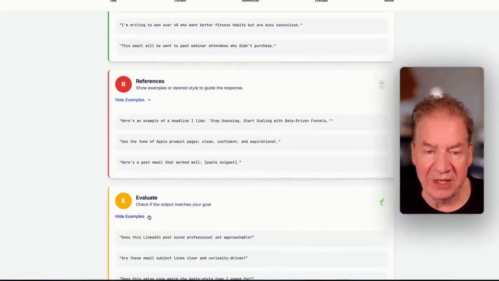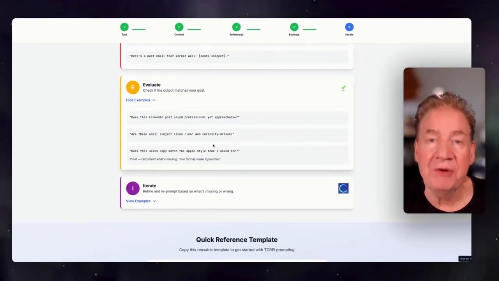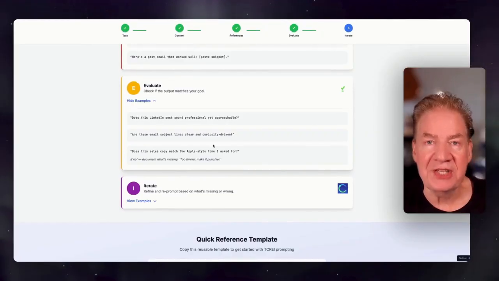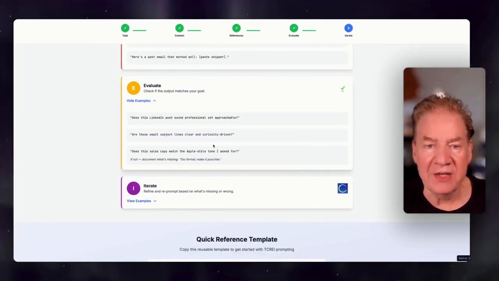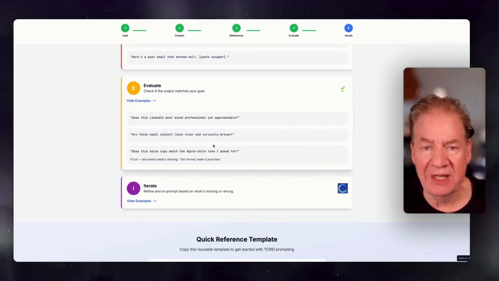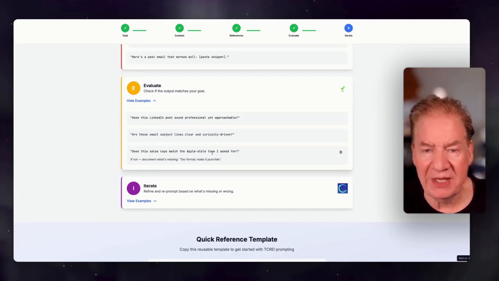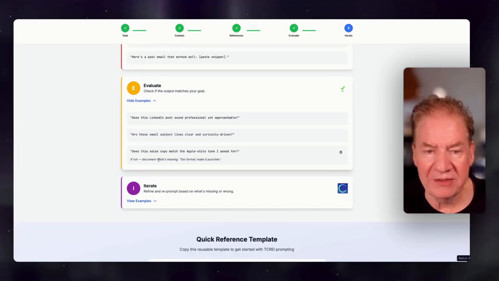Now, we're not done yet, because in Evaluate, we can now drill down even further to help the AI understand exactly what you want. Does this LinkedIn post sound professional yet approachable? Are these email subject lines clear and curiosity driven? Does this sales copy match the Apple style tone I asked for? If not, document what's missing. Too formal, make it punchier.